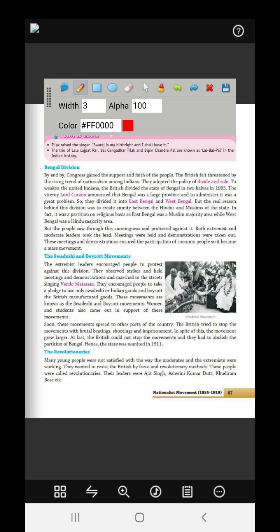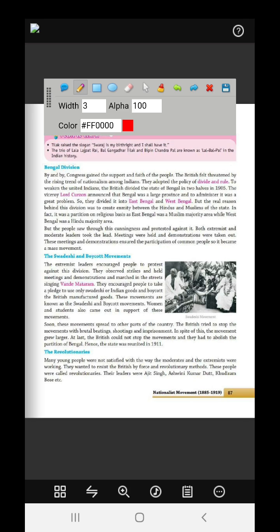Women and students also came out in support of this movement. See, gender divisions were reducing. Soon this movement spread to other parts of the country. The Britishers tried to stop the movement with brutal beatings, shootings and imprisonment. So they did lathi charges, shot people, hanged people, imprisoned people. But in spite of this, the movement grew larger.